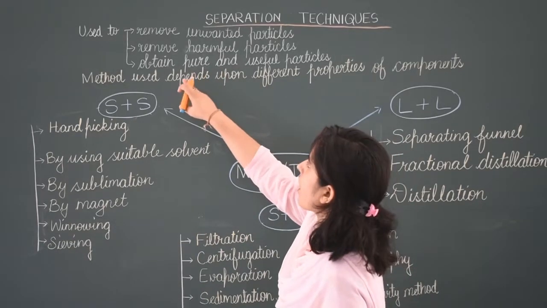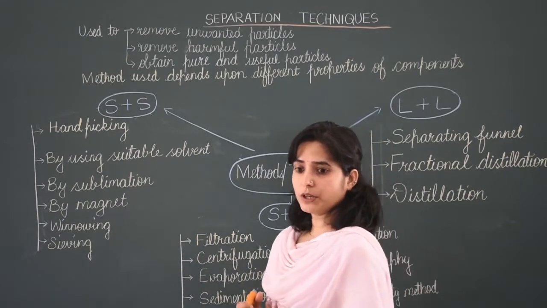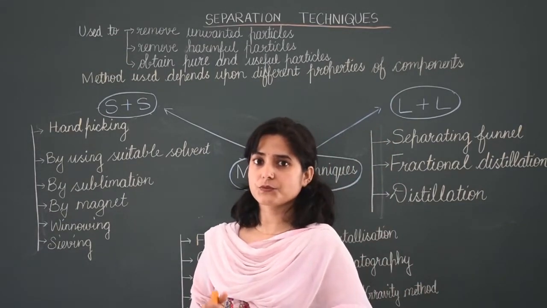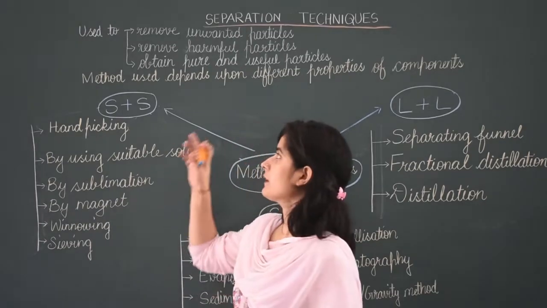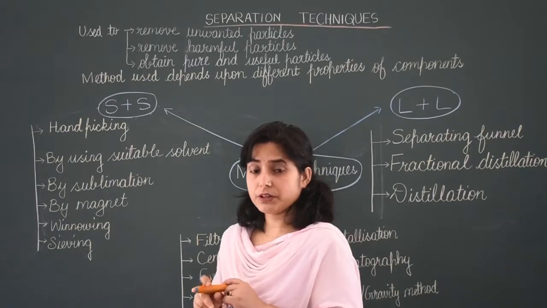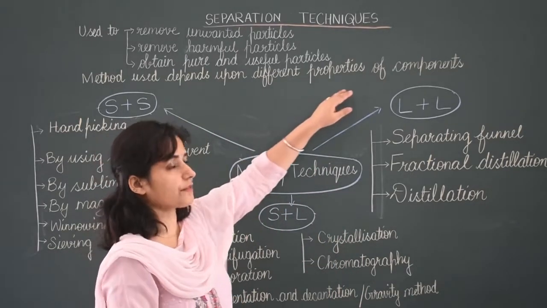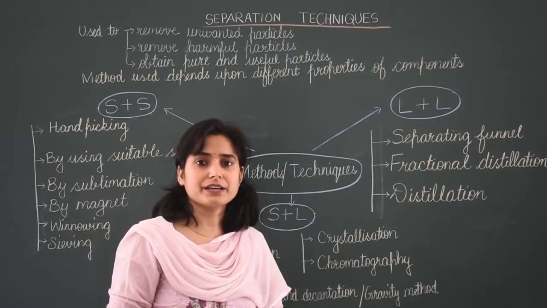Okay. Next, obtain pure and useful particles. To obtain pure or useful particles from a mixture, the method which we will use will depend upon the properties of the components of the mixture. What things are present in it?